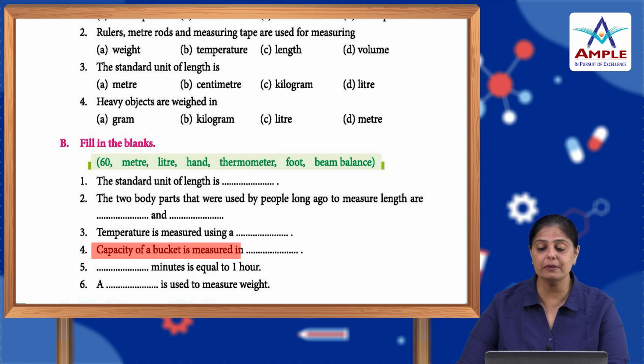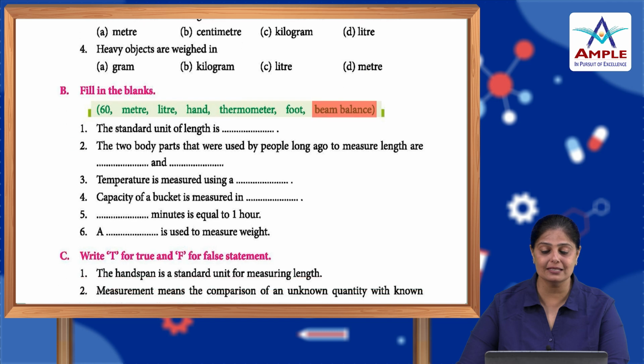Capacity of a bucket is measured in liter. Because in a bucket, what do we store? We store liquids, water, liquid. Sixty minutes is equal to 1 hour. A beam balance is used to measure weight. What is used to measure weight? We use a beam balance.